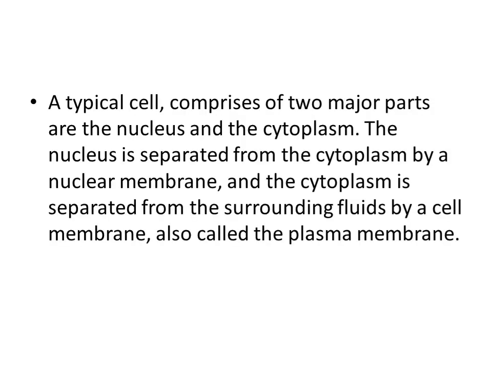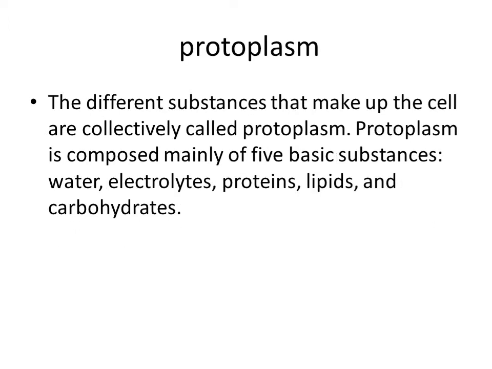Organization of the cells. A typical cell comprises two major parts, the nucleus and the cytoplasm. The nucleus is separated from the cytoplasm by the nuclear membrane, and the cytoplasm is separated from the surrounding fluid by a cell membrane, which is also called the plasma membrane.